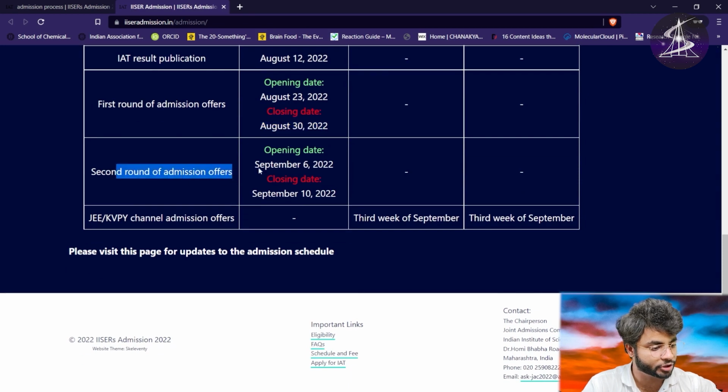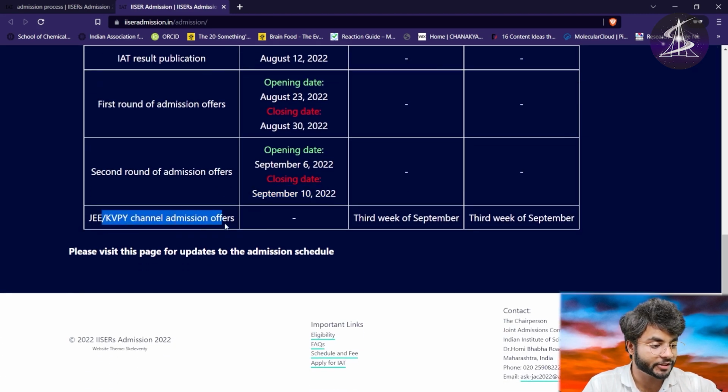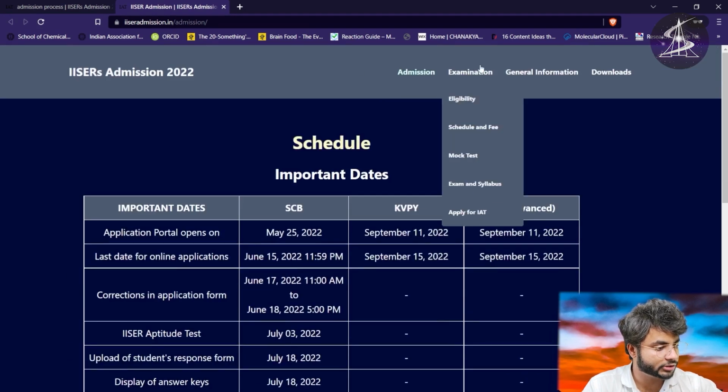The second round of the admission offers will be 6th September and the closing date will be 10th of September. Now JEE or KVPY channel offers, they will be in the third week of September. So this was the schedule.